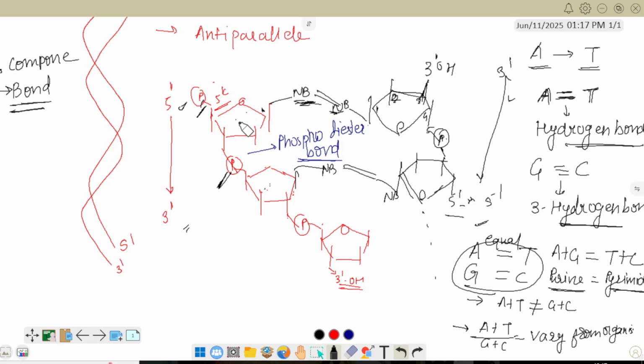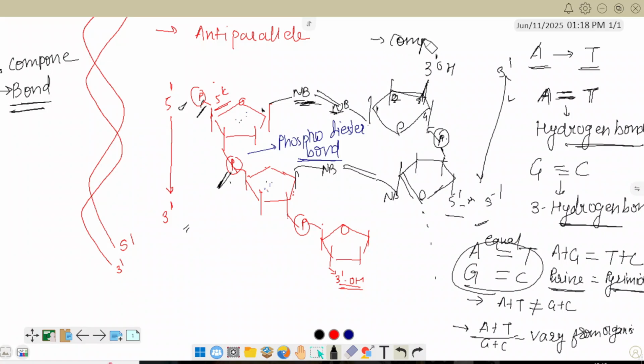Clear? The glycosidic bond is between the sugar and nitrogen base, the phosphoester bond between the sugar and the phosphate, and the phosphodiester bond between the 2 nucleotides. And between the 2 nucleotide chains is present the hydrogen bond. Whatever rule we have discussed here is called complementarity.